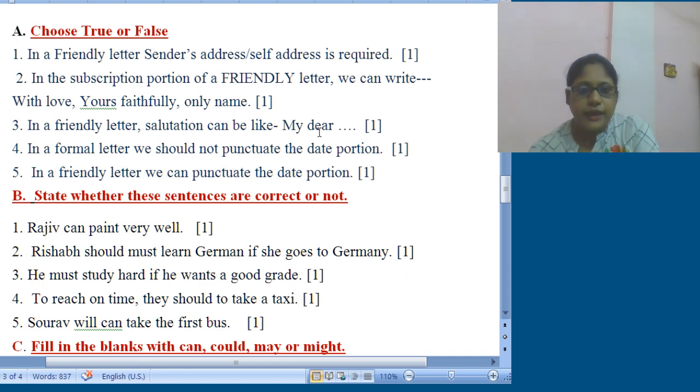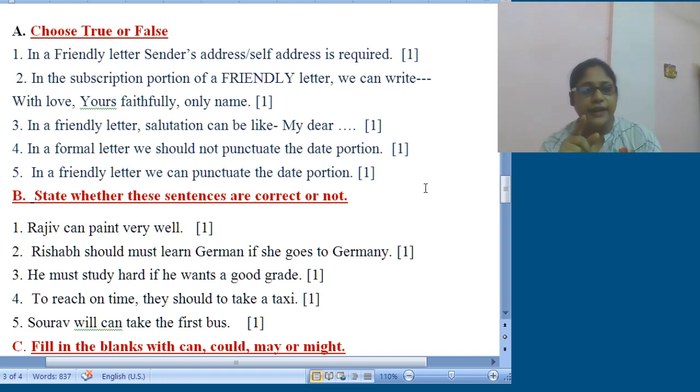Next one, in a formal letter, we should not punctuate the date portion. Again the word formal is used to make you confused. Whether it be formal or friendly, in both the cases, punctuation should not be there on the date portion. So in a formal letter, we should not punctuate the date portion. It is true.